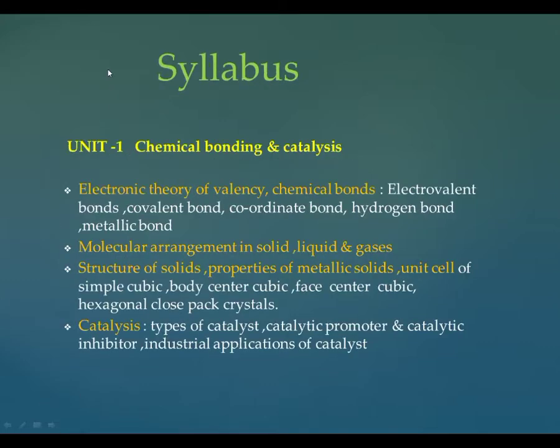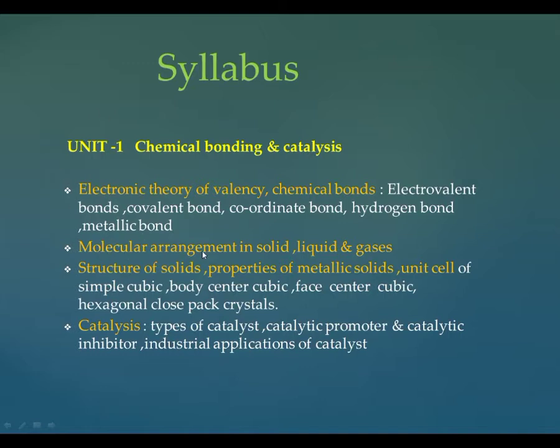Now we discuss the syllabus of basic chemistry in detail. Unit first of basic chemistry is chemical bonding and catalysis. In this unit, the first topic is the electronic theory of valency and chemical bonds. In that topic, we discuss different types of chemical bonds: electrovalent bond, covalent bond, coordinate bond, hydrogen bond and metallic bond.